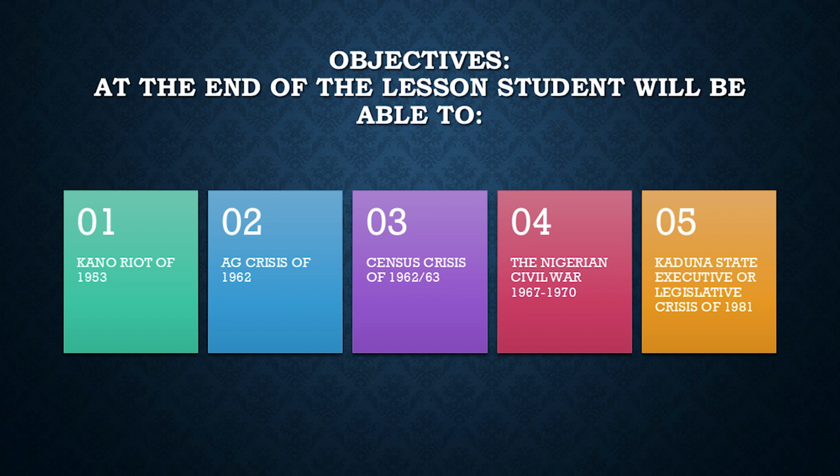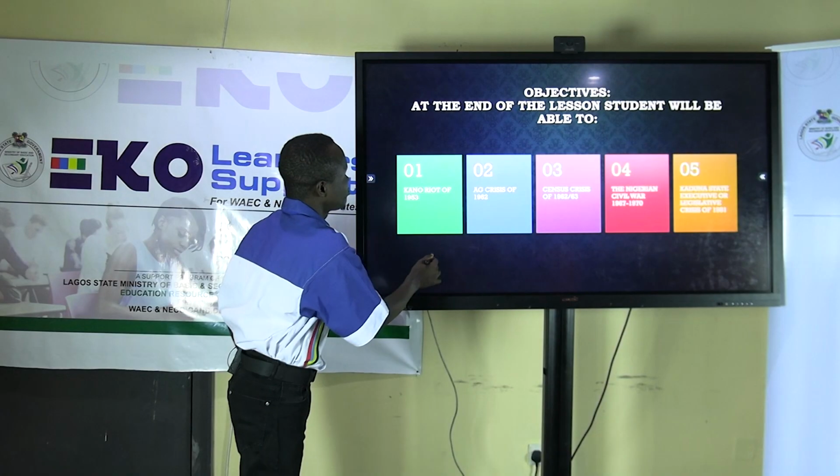At the end of the lesson, students will be able to: 1. State the Kano Riots of 1953. 2. Highlight the Action Group Crisis of 1962. 3. Highlight the Census Crisis of 1962 to 1963. 4. Give reasons for the Nigeria Civil War of 1967 to 1970. 5. Highlight the Kano State Executive and Legislative Crisis of 1981.